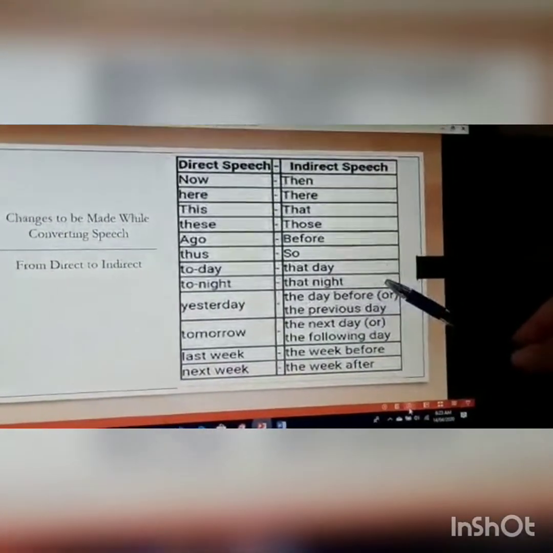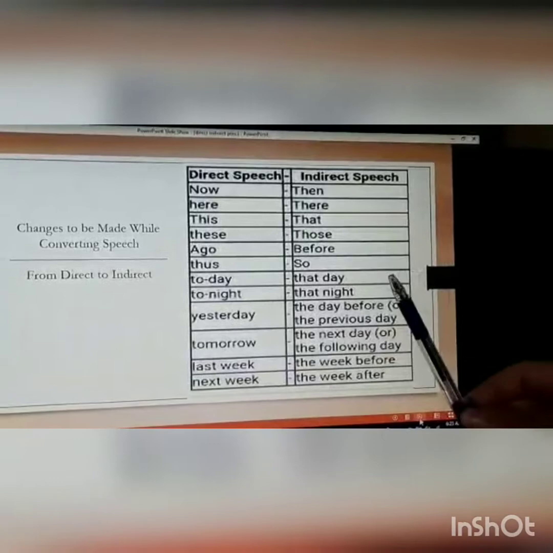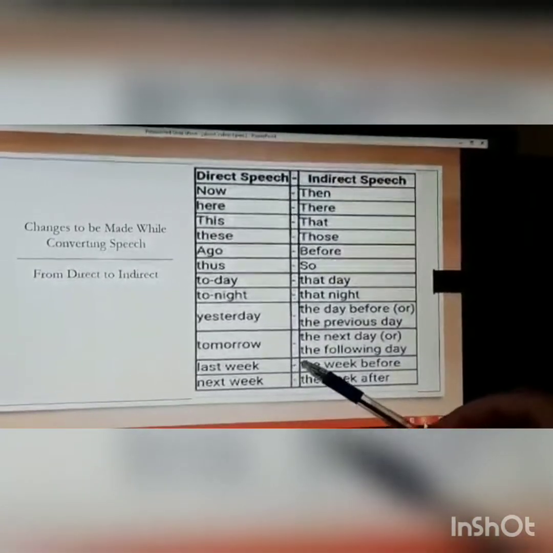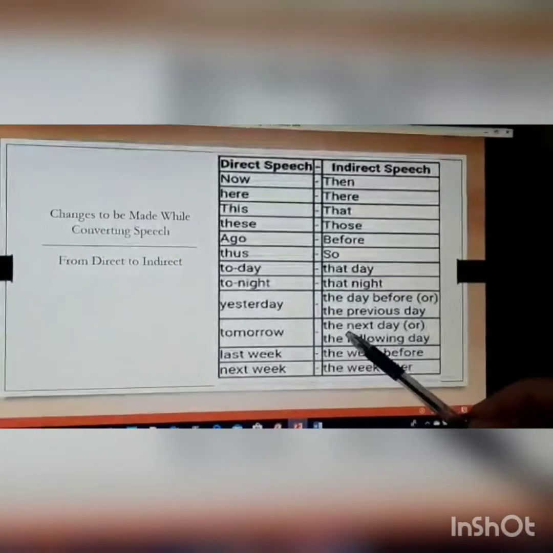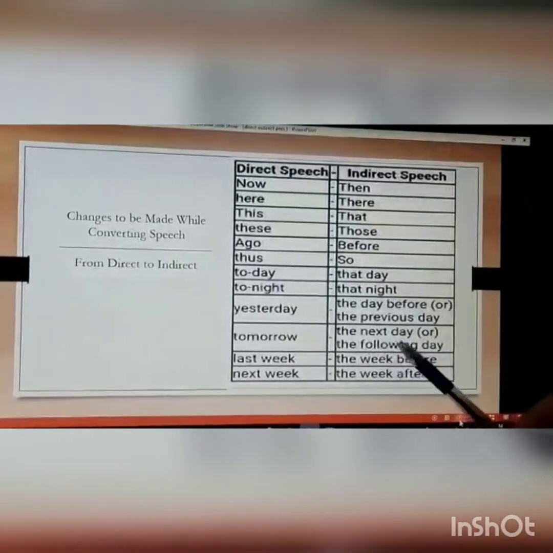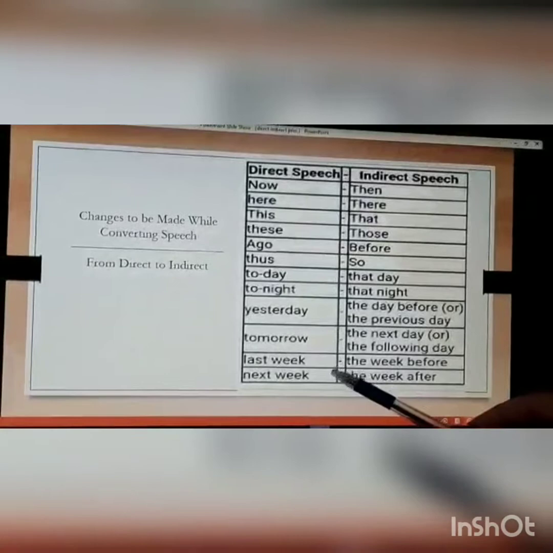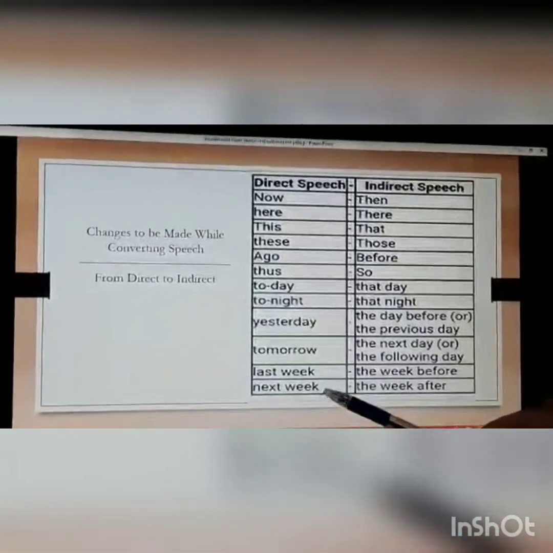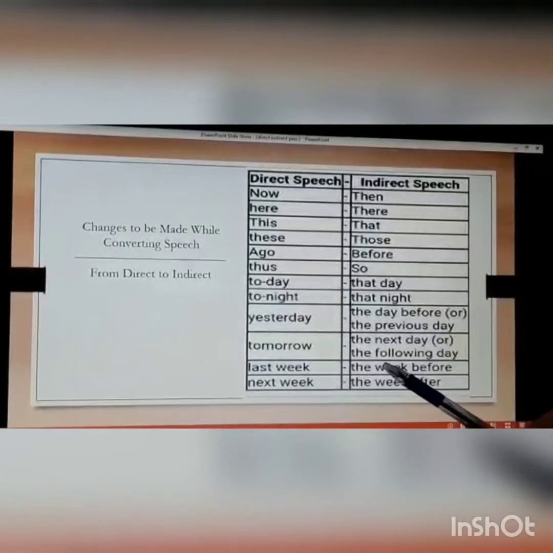Tonight changes into that night. Yesterday changes into the day before or the previous day. Tomorrow changes into the next day or the following day. Last week changes into the week before. Next week changes into the week after.